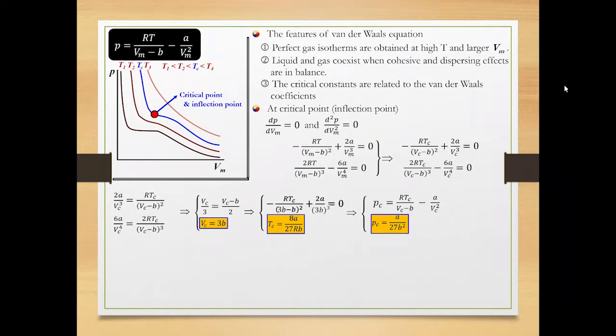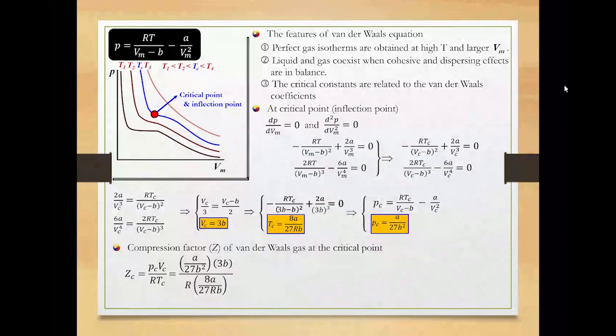We can also determine the compression factor of the van der Waals gas at the critical point. Plug the Pc, Vc, and Tc into the equation for compression factor. The fraction is simplified by canceling A, B, R, and 27 in both numerator and denominator. The compression factor of a van der Waals gas at the critical point is 3 over 8. This is less than 1. Compression factor less than 1 implies that attractive intermolecular interactions are dominant.